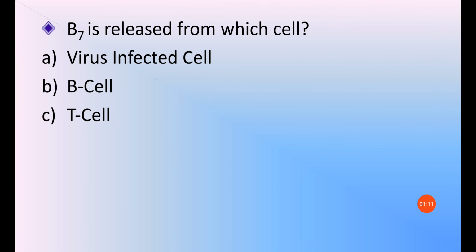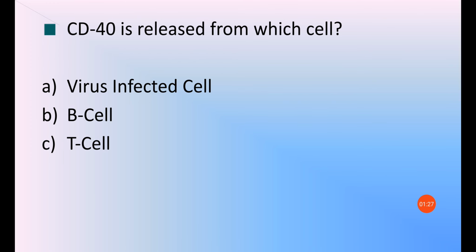Next, B7 is released from which cell? B7 is a co-stimulatory signal. It is very helpful, and it plays a vital role in T cell activation. So the answer is it is released from B cell. Next, CD40. CD40 is released from which cell? The answer is B cell.